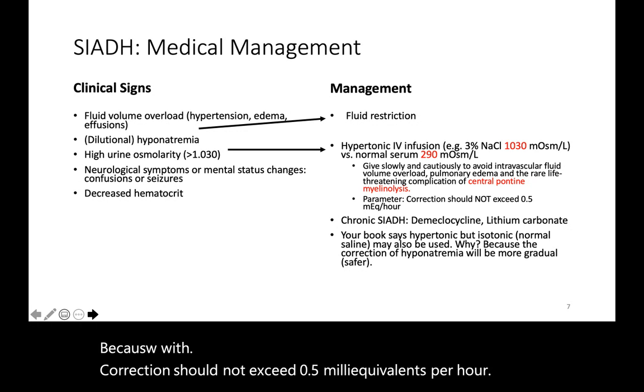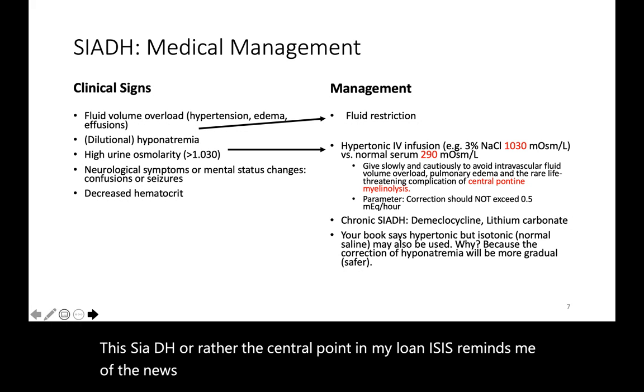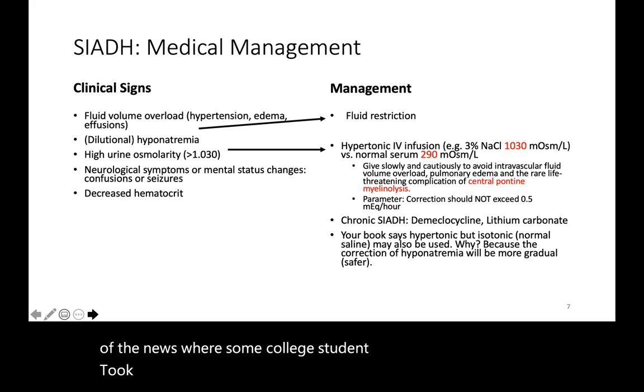SIADH, or rather the central pontine myelinolysis, reminds me of the news where some college student took a dare and drank soy sauce. So this is how you might want to remember central pontine myelinolysis.